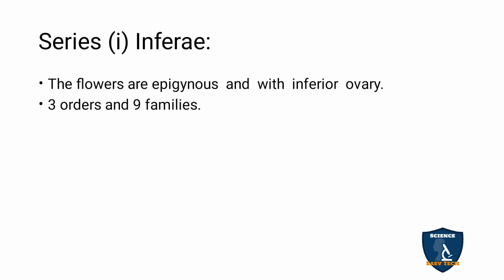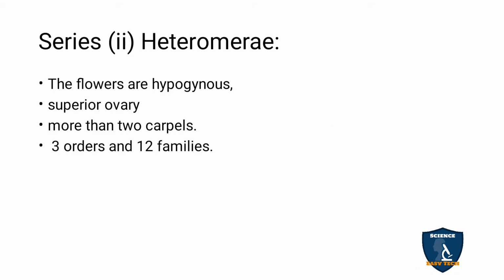Inferae means the flowers are epigynous with inferior ovary. Epi means the ovary is below. Think this is the ovary; from the ovary, the other parts, calyx, corolla, and androecium will develop. Such a flower is called epigynous, with inferior ovary. It contains 3 orders and 9 families.